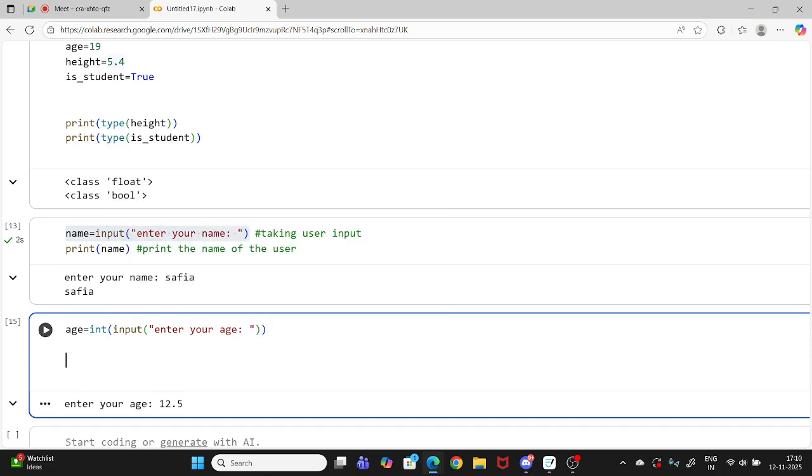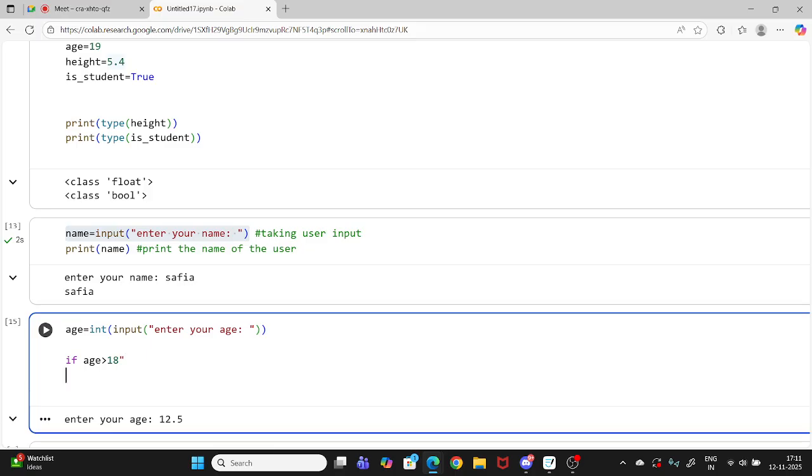Now I want to teach you about conditional statements. What do we do? We check a condition. I am checking if age is greater than 18.